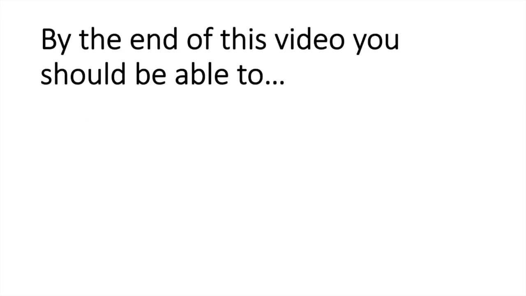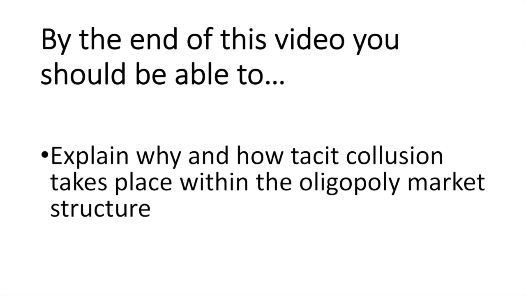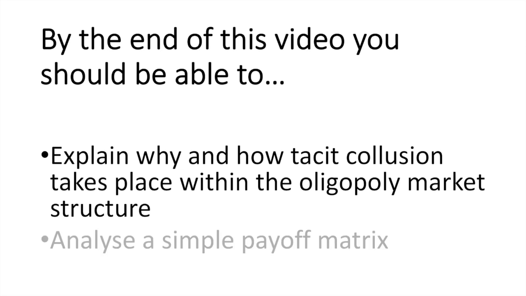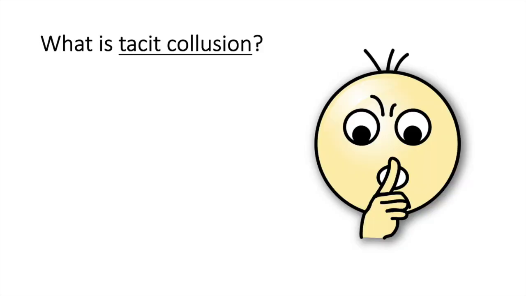After this video, you should be able to explain what tacit collusion is and how it takes place in an oligopoly market structure. Also, you will learn what a payoff matrix is and understand how it could be used to help firms make long-term output and pricing decisions.